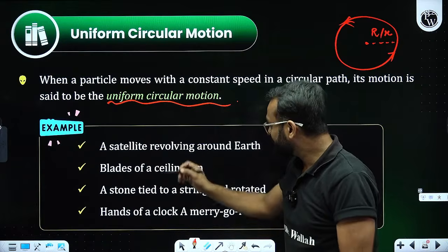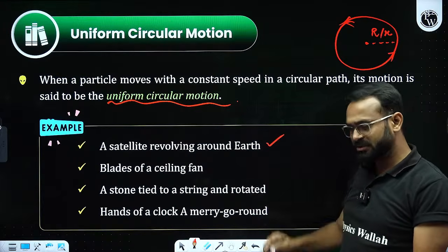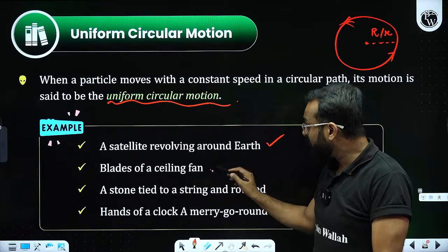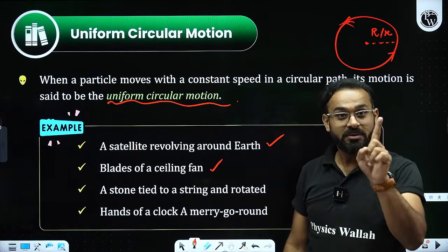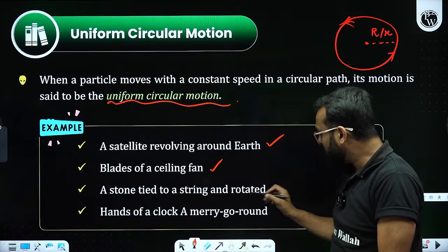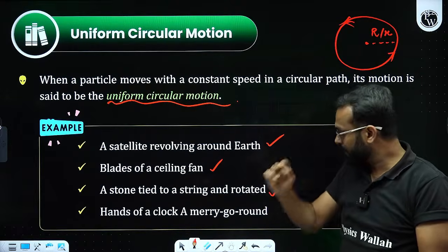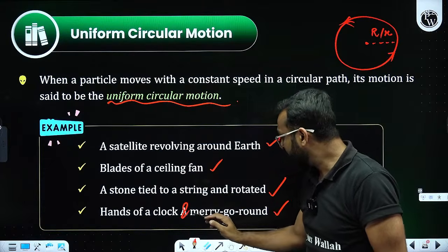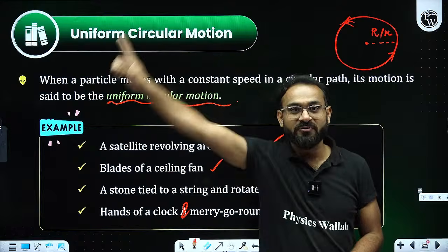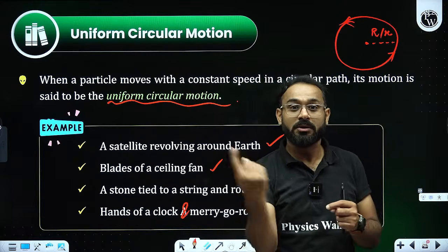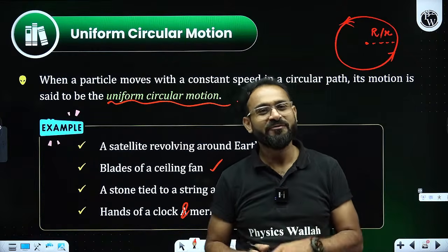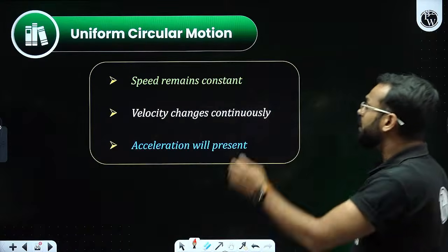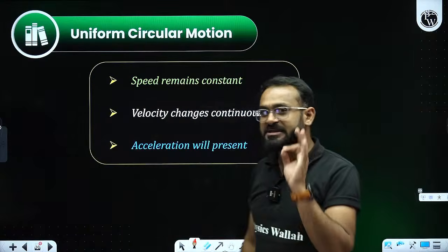Examples. First example, a satellite revolving around the earth. We have observed that. Second example, blades of a ceiling fan, circular motion. A stone tied to a string and rotated. Hands of a clock, that is moving in a circular path, and a merry-go-round. These are the examples of uniform circular motion. Clear? Next, in a uniform circular motion, there are certain points that we need to remember.